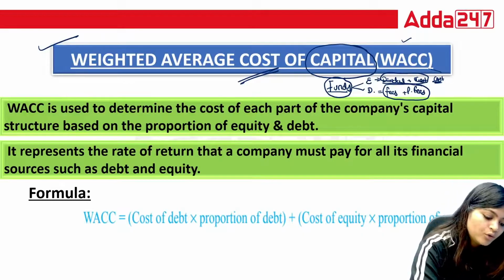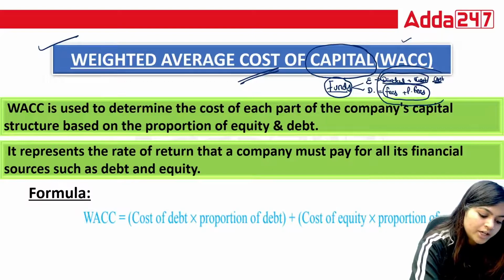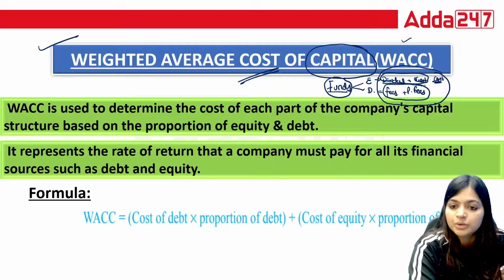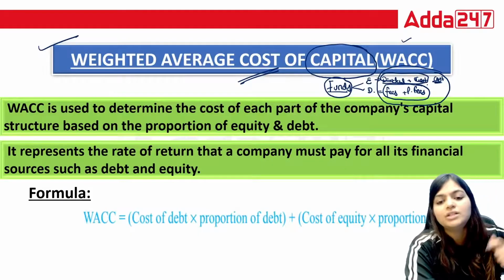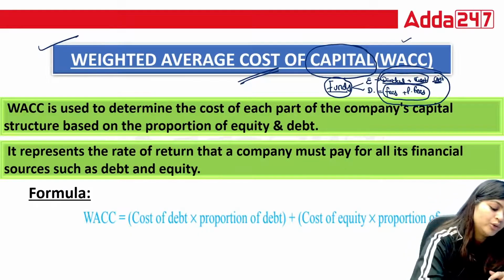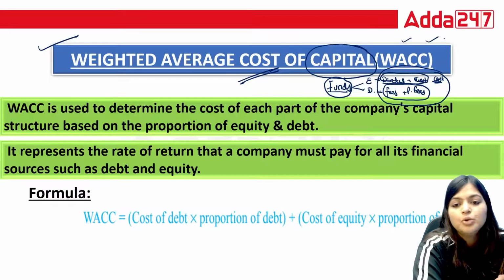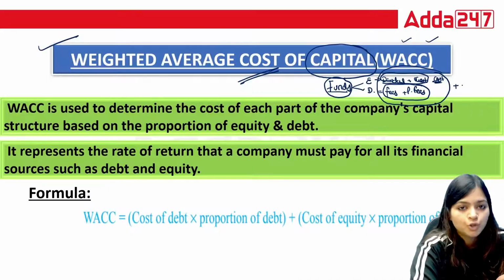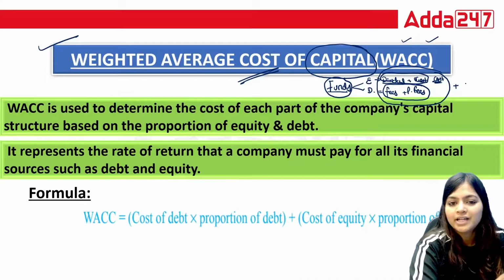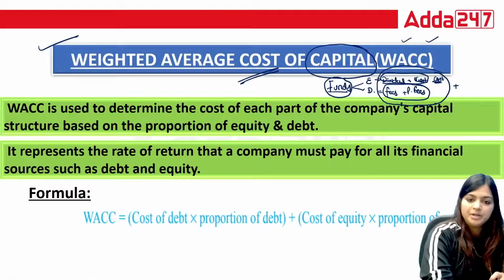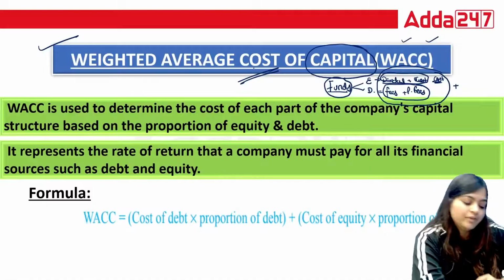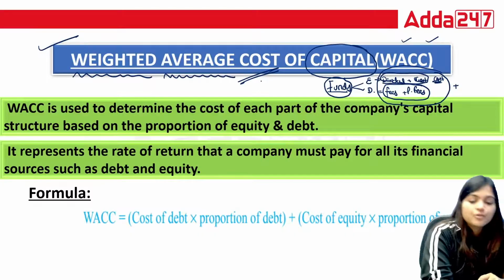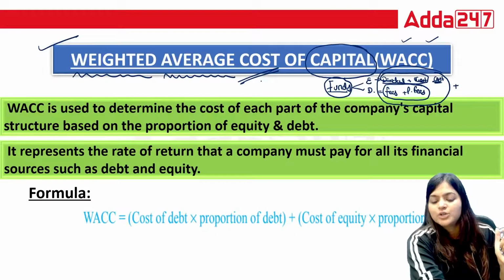So if I want to know the total cost I need to incur for taking total funds, then I am going to use this topic, that is WACC. But can I just go and directly add it? The answer is no. You cannot take direct addition. For knowing the cost of capital, we need to go with the average. We need to take a weighted average. We need to give weights and then calculate.